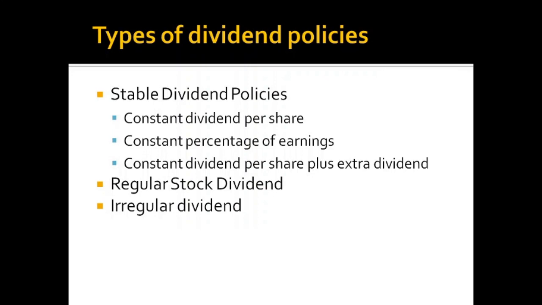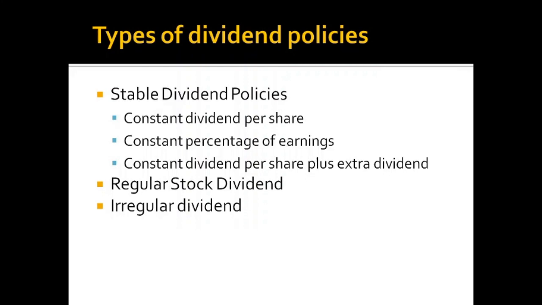Along with that, if the company is making an extra amount of profit, then an extra dividend is paid along with that assured dividend per share. So whatever fluctuations happen, the company will assure a fixed amount per share as dividend to the shareholders. If the company is making an enormous profit, then an extra dividend is paid along with that. So that's all about the stable dividend policy.